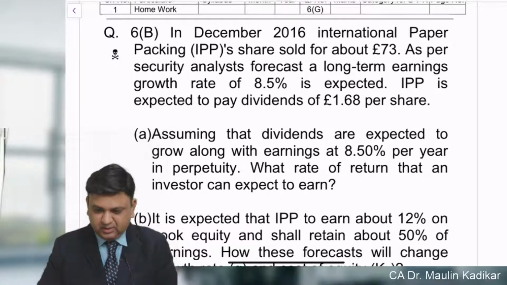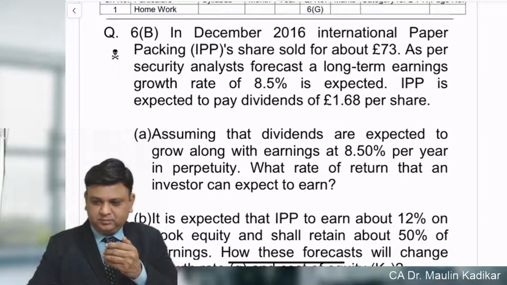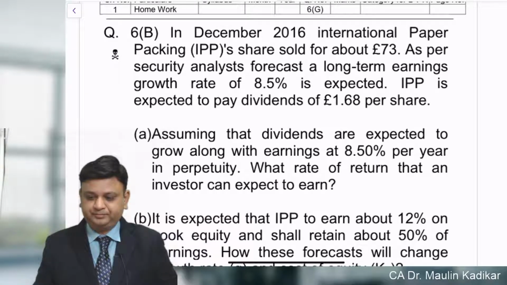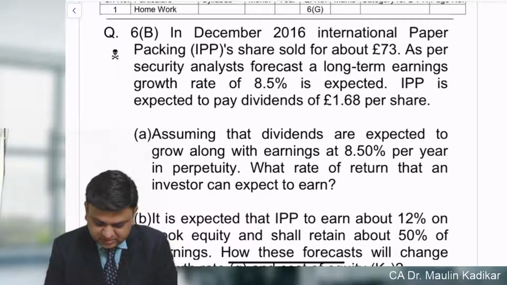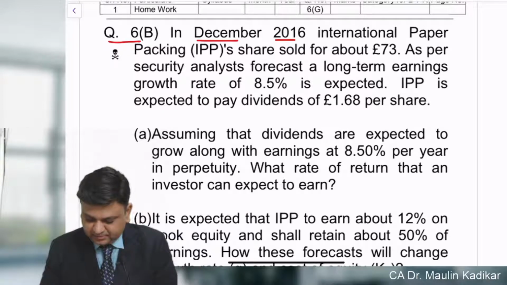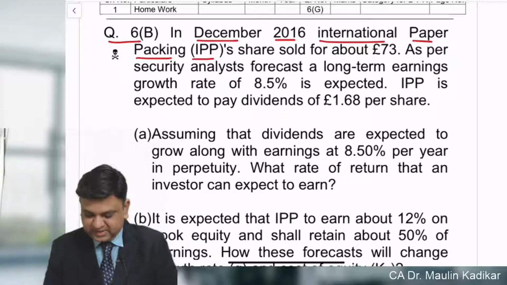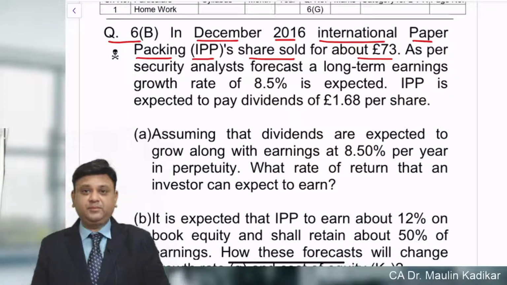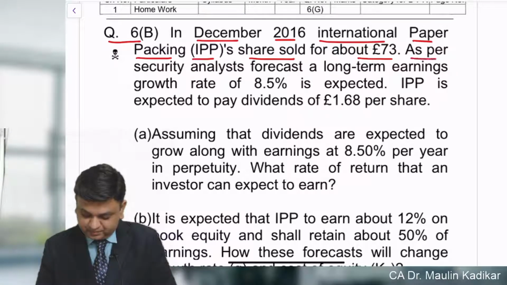Question number 6b. In December 2016, International Paper Packing (IPP) share sold for about 73 pounds, that is P0.